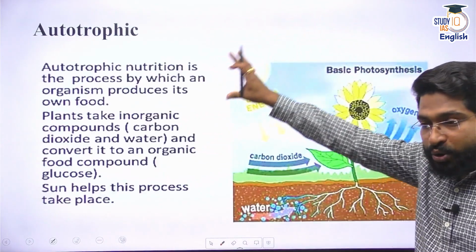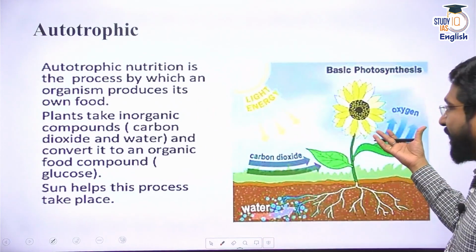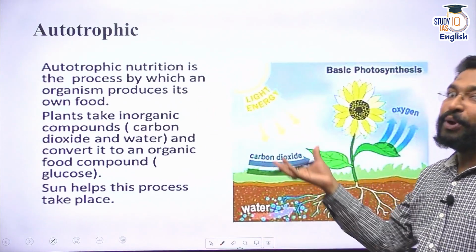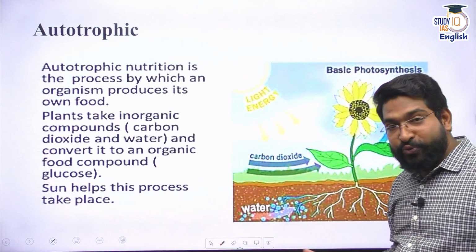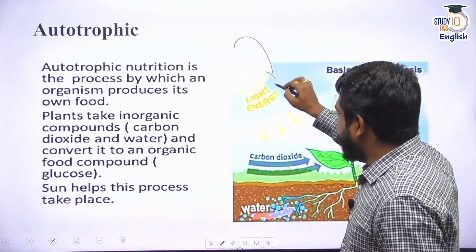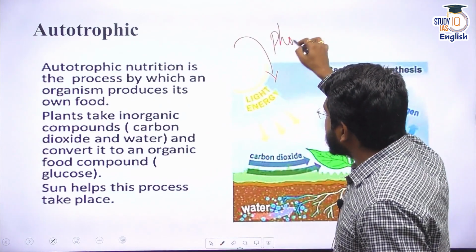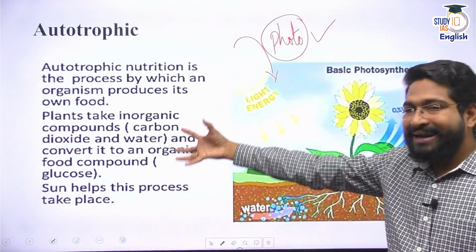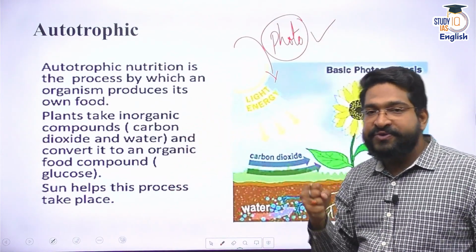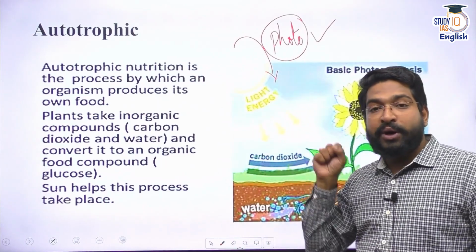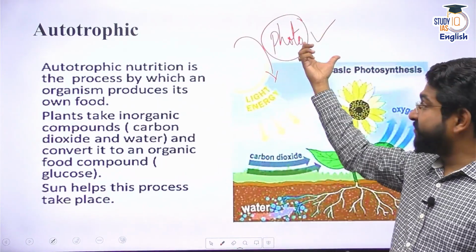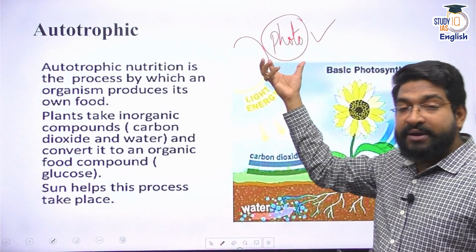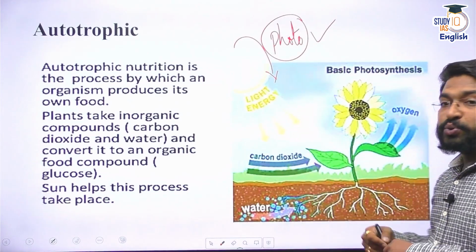Now, when we talk about autotrophic, I gave you an example. Autotrophic are the plants. How do plants produce their own food? They use sunlight. So plants come under the category of photoautotrophic organisms. They take carbon dioxide from the atmosphere, they take water from the soil, and they take sunlight. Using these three, they produce their own food.